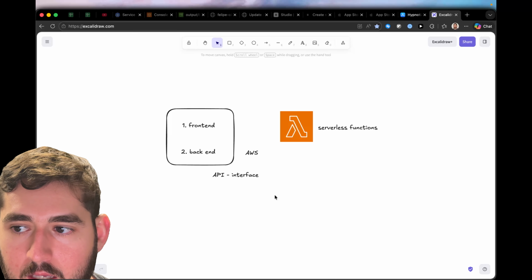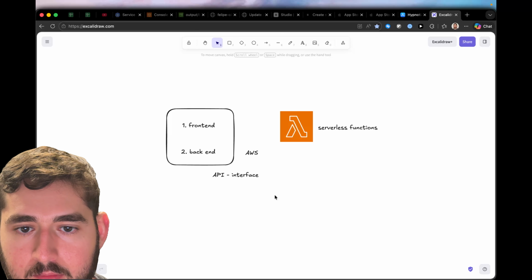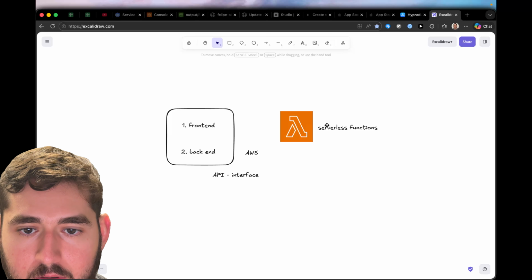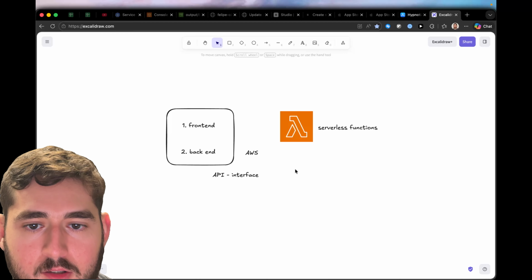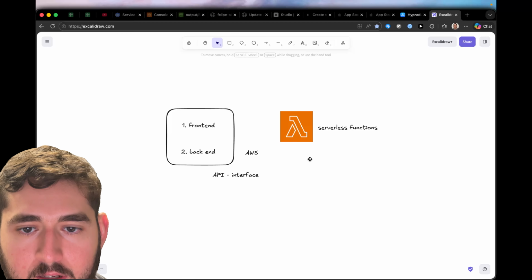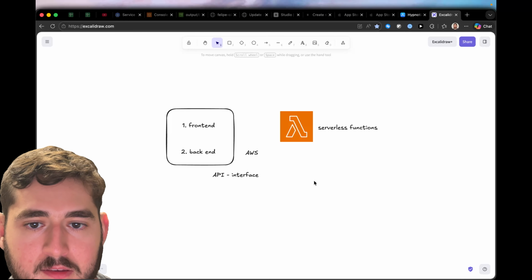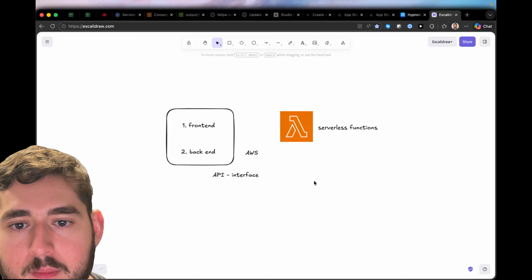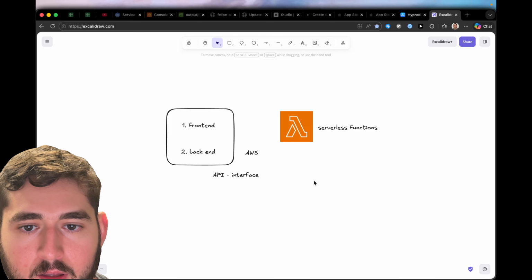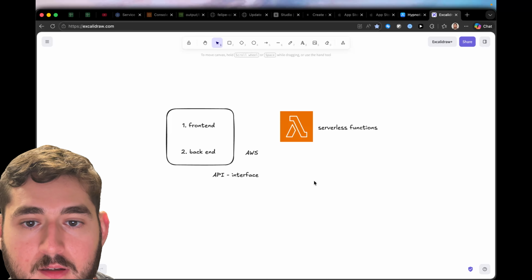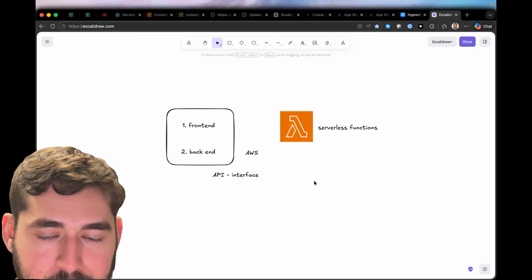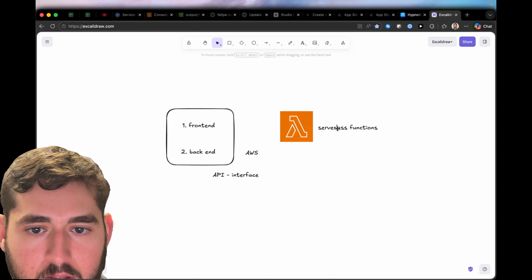So for example, if nobody's using my app all day, then I'm not paying for my server. But as soon as one request comes in, then Amazon is going to spin up a new instance of a serverless function, and it's going to run the code, and then as soon as it's done, it's going to shut down that machine. So it's very ephemeral, and because of that, it's very cost effective. You're only paying when people are actually putting requests through your app. So that's the first tool I used.